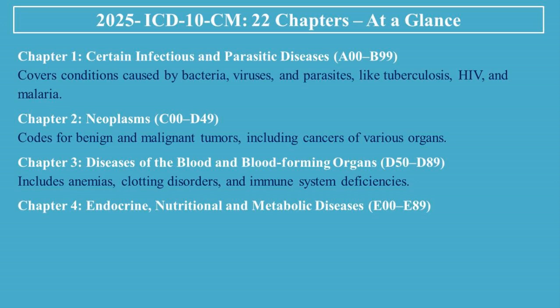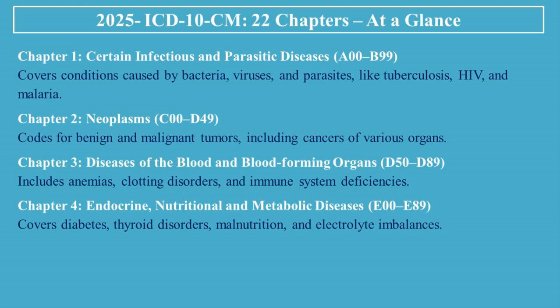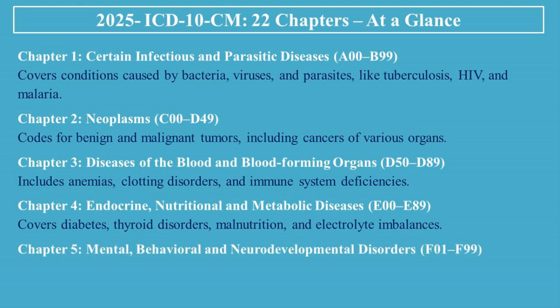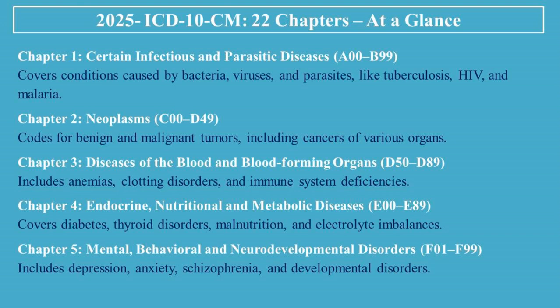Chapter 4, Endocrine, Nutritional, and Metabolic Diseases, E00 to E89. Covers diabetes, thyroid disorders, malnutrition, and electrolyte imbalances. Chapter 5, Mental, Behavioral and Neurodevelopmental Disorders, F01 to F99. Includes depression, anxiety, schizophrenia, and developmental disorders.